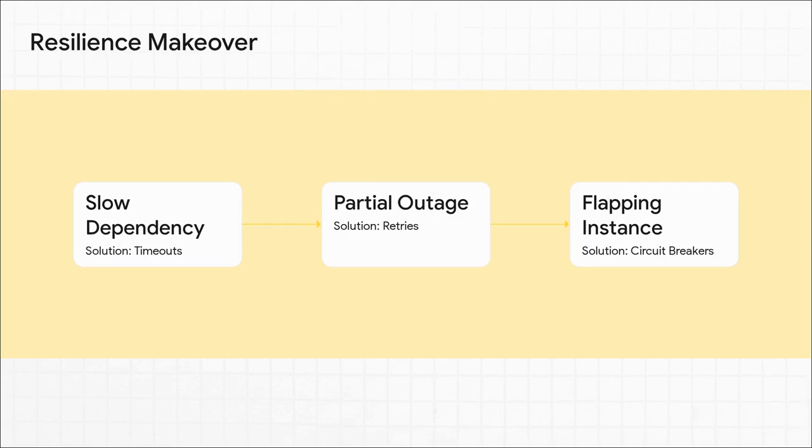So let's just recap that makeover real quick. We had a slow dependency, bam, we fixed it with a timeout. We had a partial outage, boom, we handled it with retries. We had a flapping instance, we protected the whole system with a circuit breaker. And what's the one thing you have to remember? We did all of this with platform-level config. Not one single line of application code was changed.